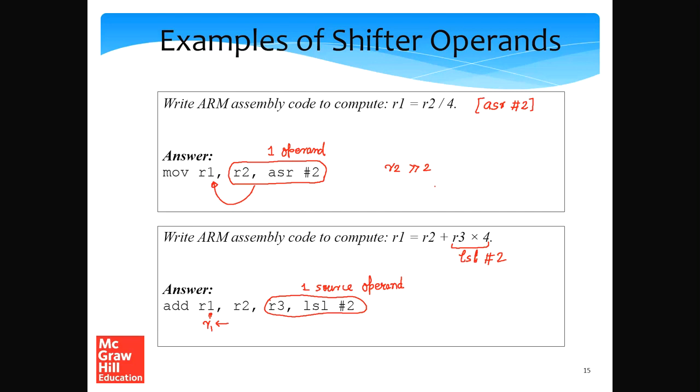We add R2 plus R3 left shifted by 2 positions, or multiplied by 4. It's the same thing. So R1 is R2 plus 4 times R3, which has been folded into one single assembly statement, and this will make the execution extremely efficient. The important point to note is that ARM does not have separate shift instructions. Rather, a shift is folded into the specification of the operand itself.